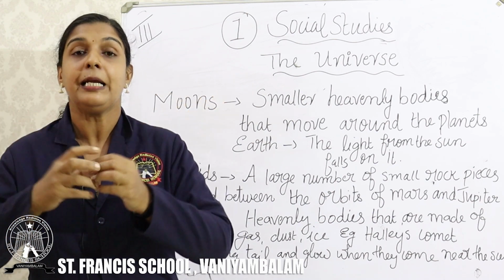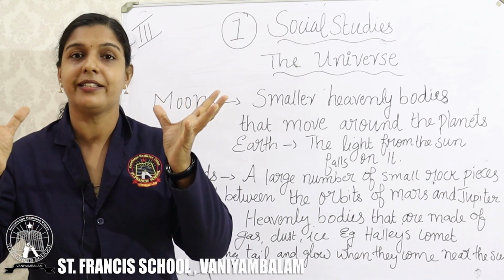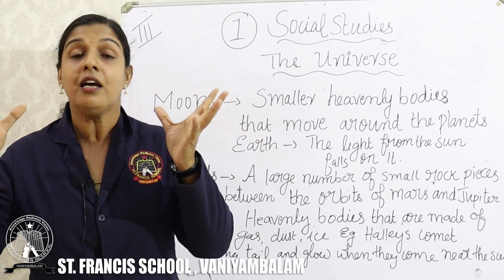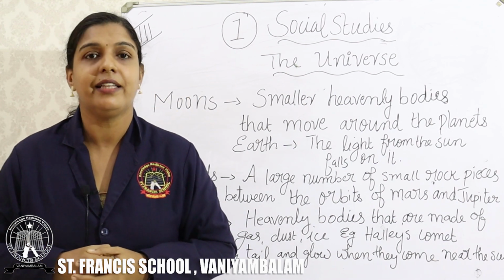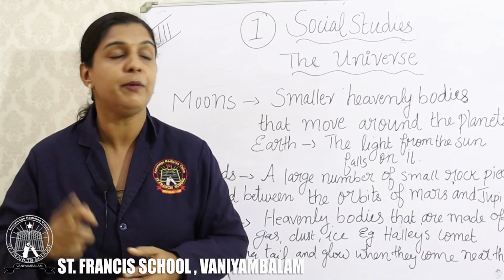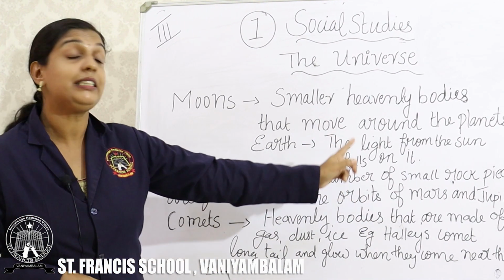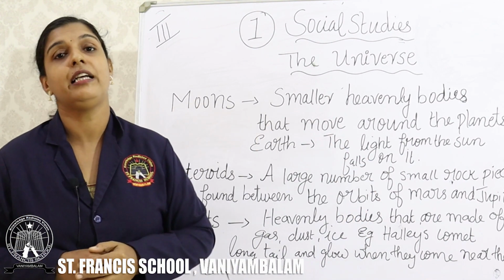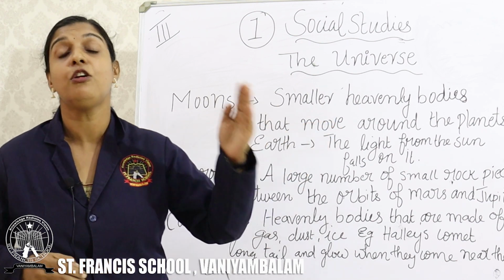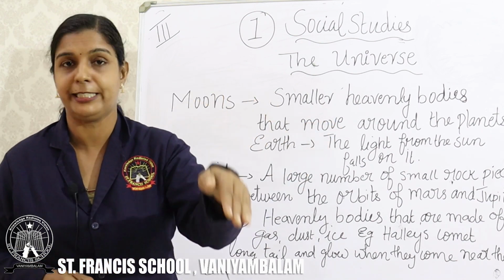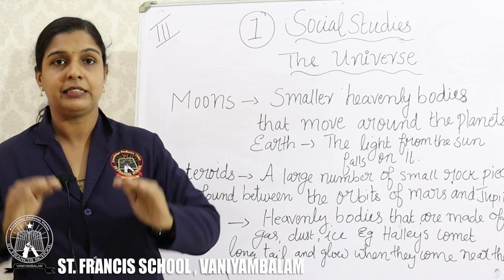It becomes bright, and we can see the moon glowing up in the sky. Why? Because the sun's light falls upon the moon. Clear? That is the moon.